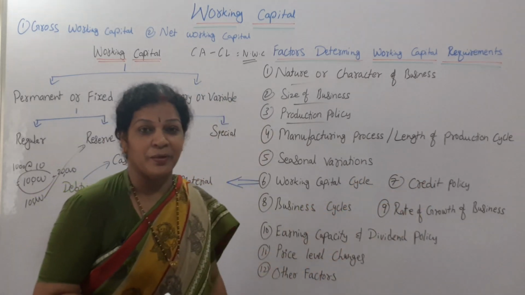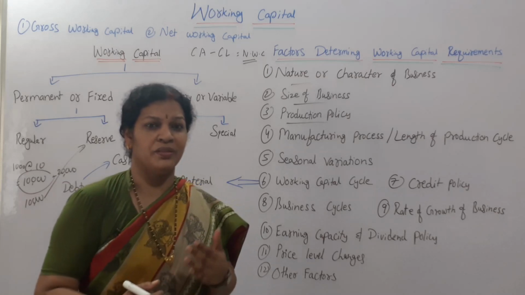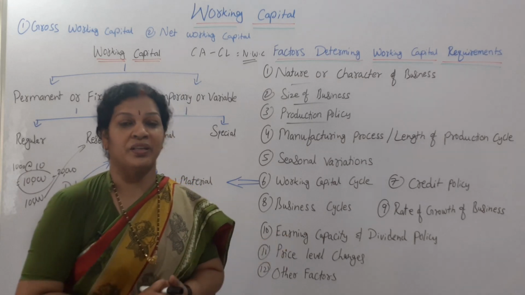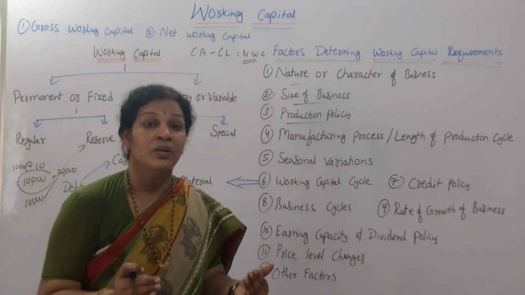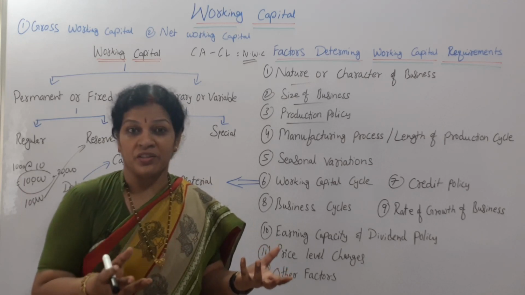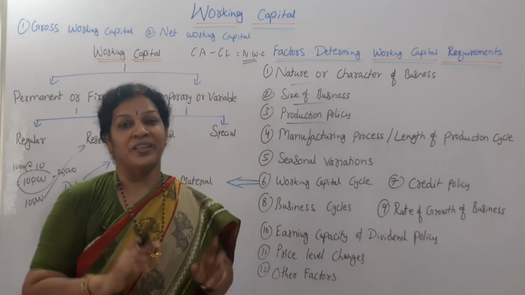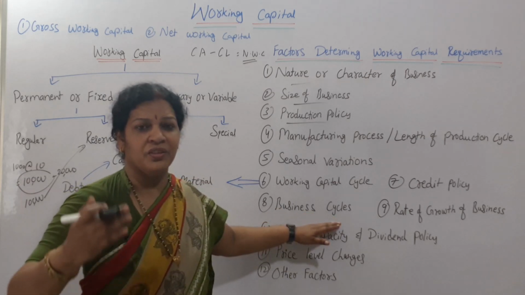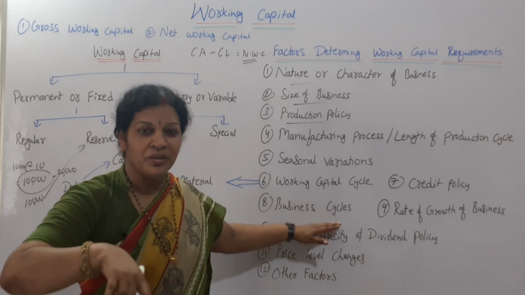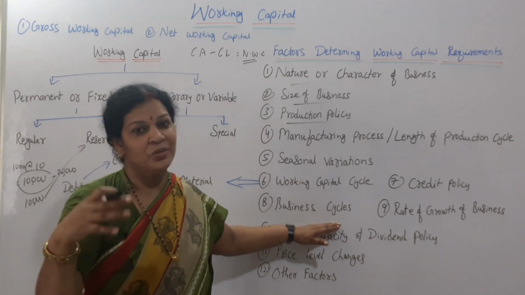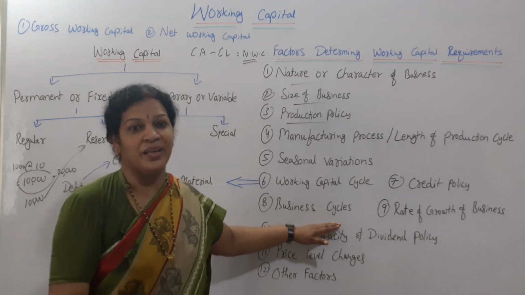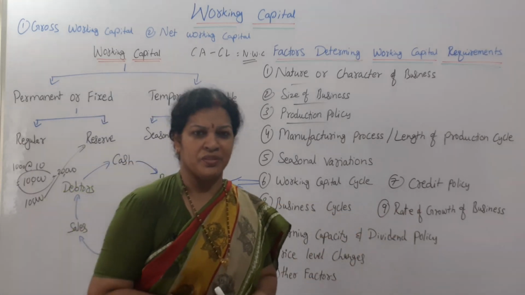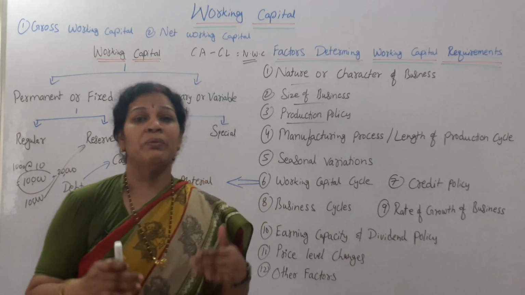Next one, business cycle. Business cycle, how is the business? If business is going smoothly, then according to the requirement you need working capital. If it is going slow, your capital is blocked, then you need more working capital. Business cycle means nothing but the smooth running of the organization. If it is going smoothly, you require according to the requirement. If it is blocked, then your amount is blocked, and you need more working capital. In the same way, rate of growth of business. How is the rate of growth of business? Sometimes the growth will be very good.